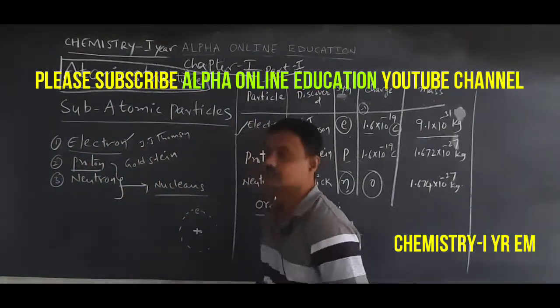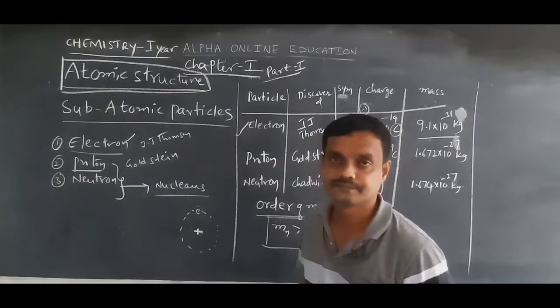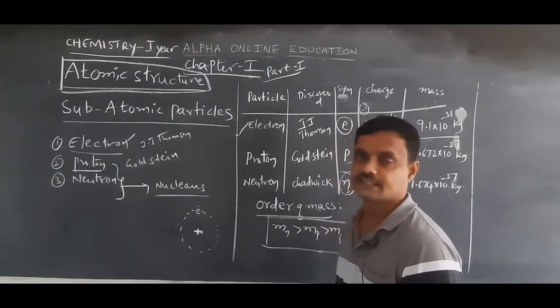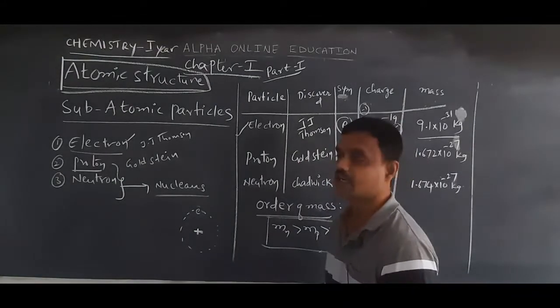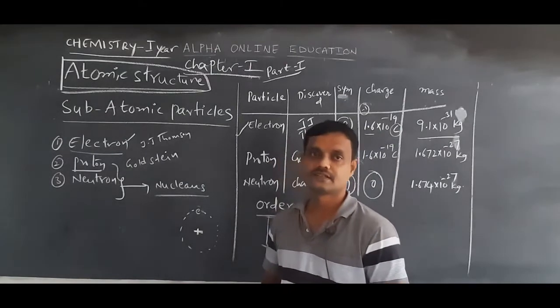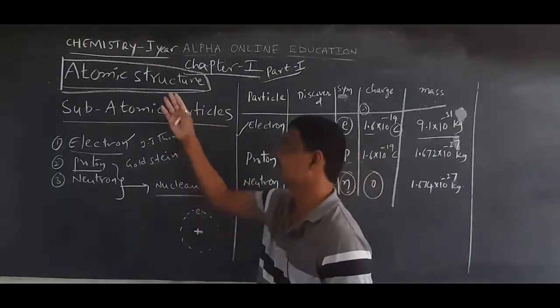So today we discuss our first year chemistry for intermediate students. That is chapter 1. The chapter 1 name is the atomic structure.